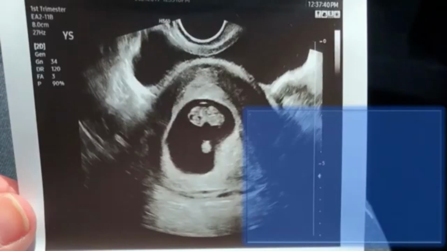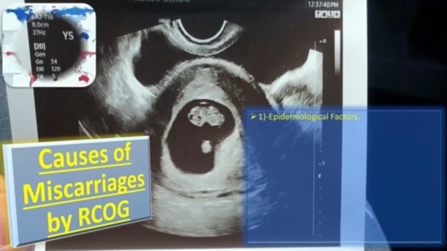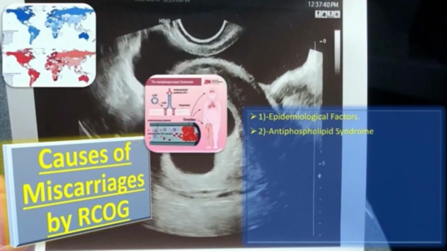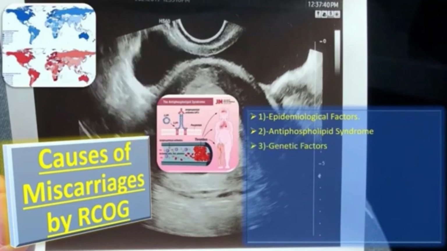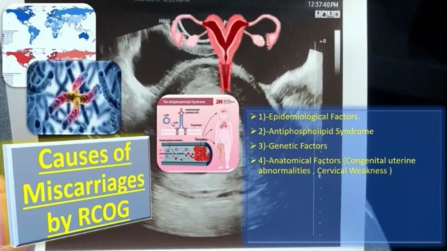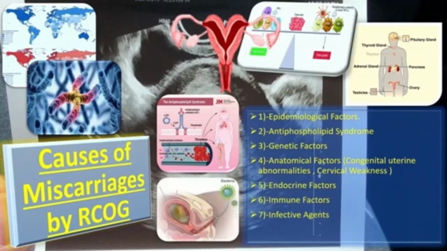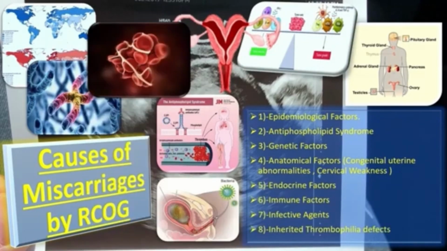So what are the causes of miscarriages? The RCOG guideline about recurrent miscarriages tells us about 8 causes of recurrent miscarriages, and those include, first of all, epidemiological factors, secondly, antiphospholipid syndrome, third, genetic factors, fourth, anatomical factors, which include the uterine abnormalities, cervical weaknesses, etc. We have certain endocrine factors, the immune factors, infective agents, and inherited thrombophilic defects.